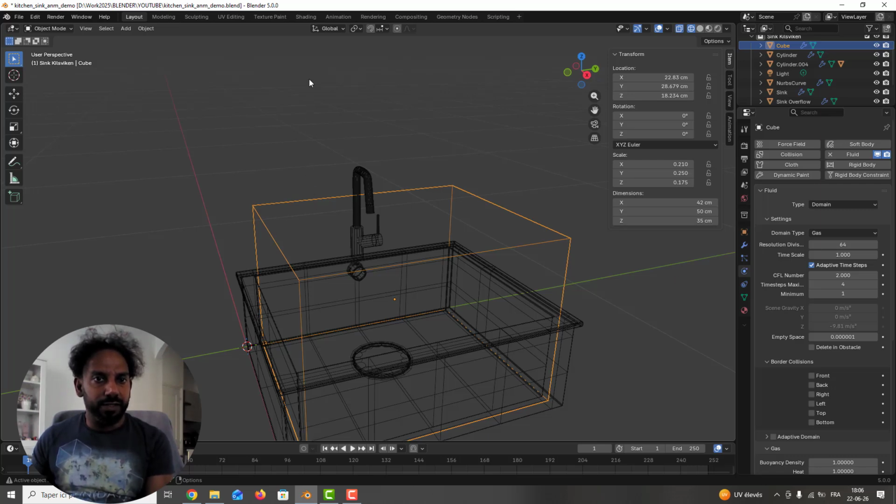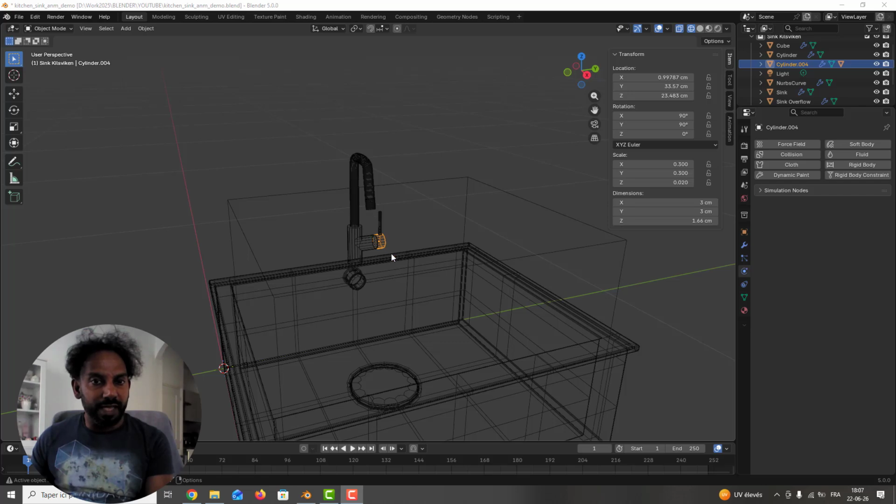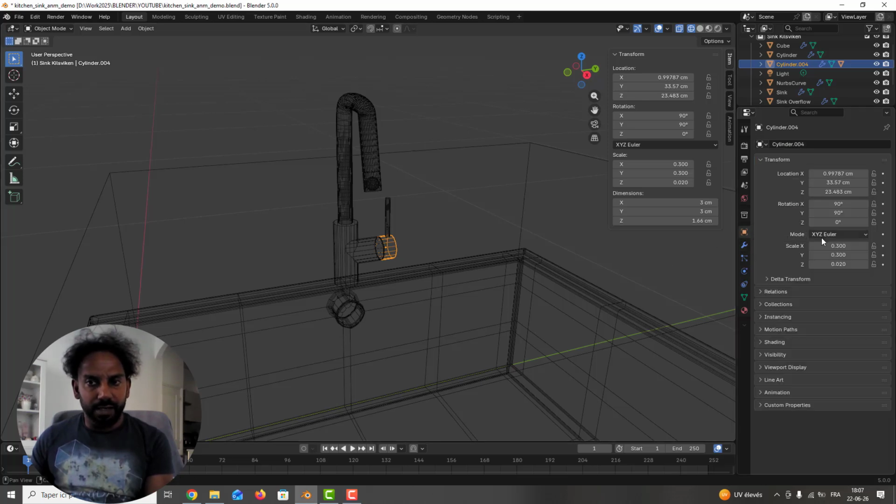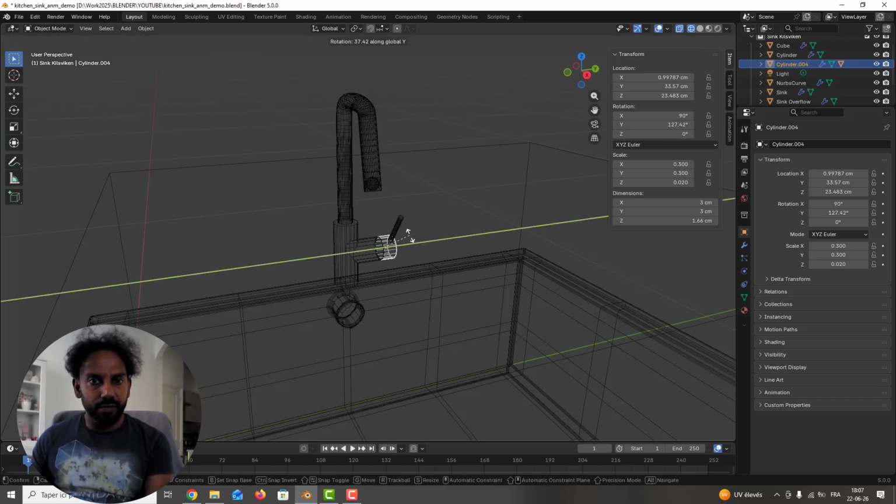After, what we can do, we can animate here the button. So I go here, I go to the object, and I will rotate just one axis. It will be the y-axis.